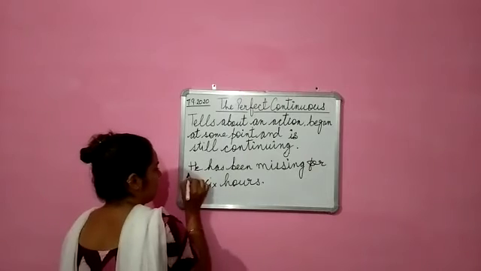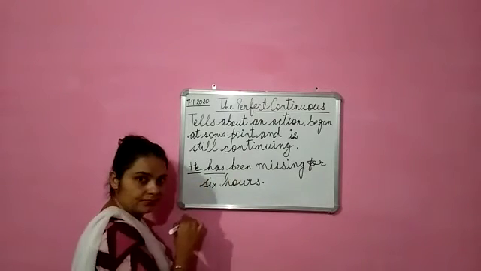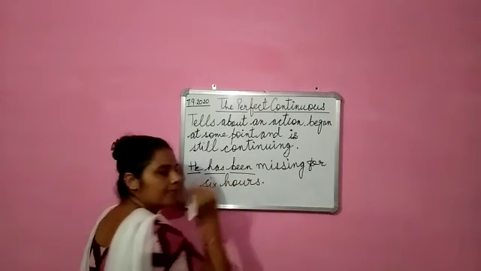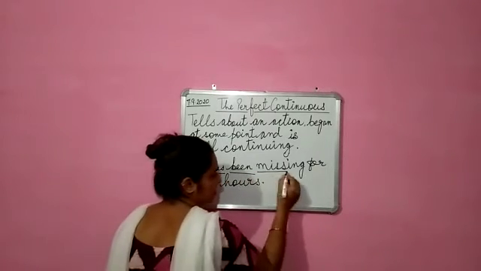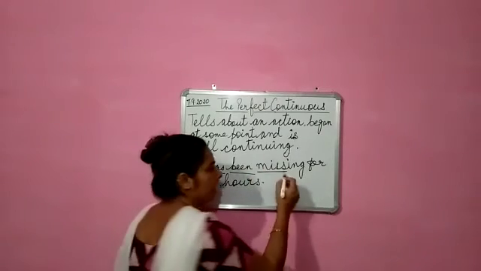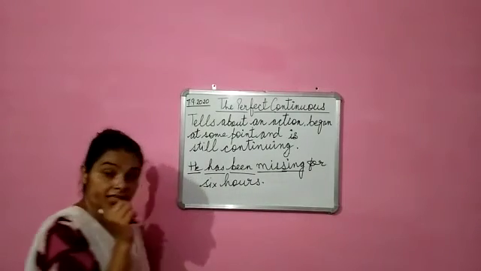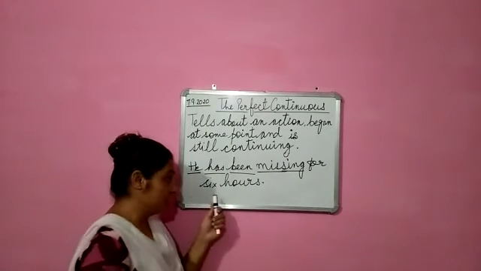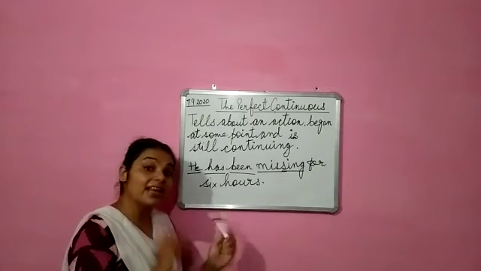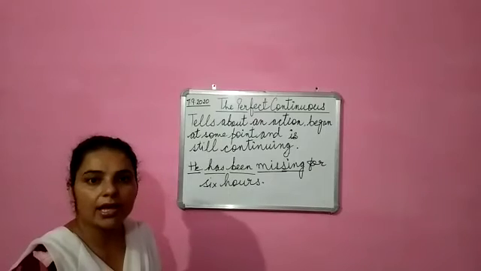Now see, this is the subject, it's one singular. Has, the rule is applying now. Now we are applying the rule over here. Been, okay. Miss. Miss is the main verb. We have added ing. It has become missing. For 6 hours. Now for 6 hours he has been missing. Now the missing started before 6 hours. Since 6 hours ago he is missing and till now he is missing. He has not been found. He has not been found yet.